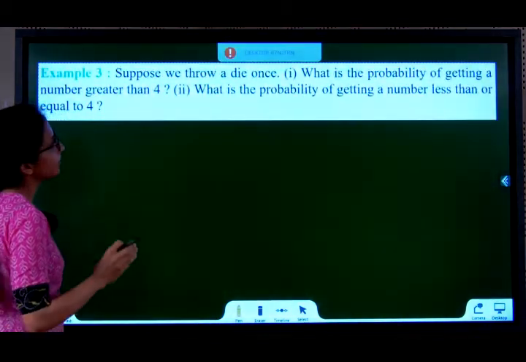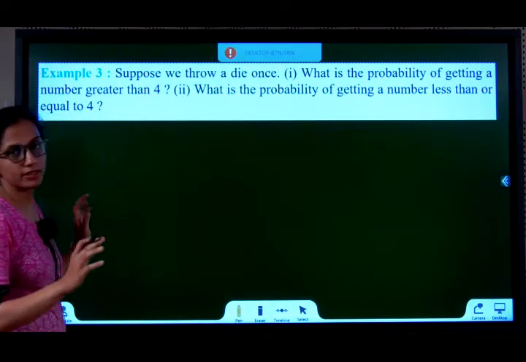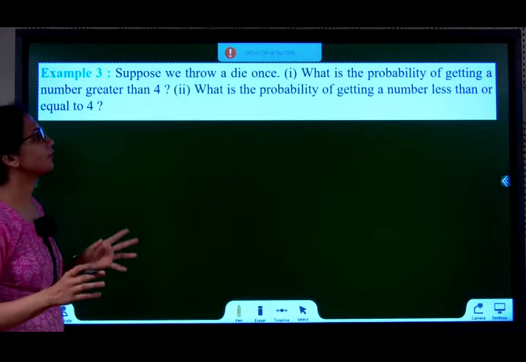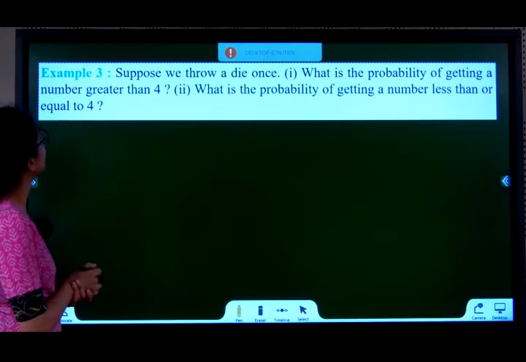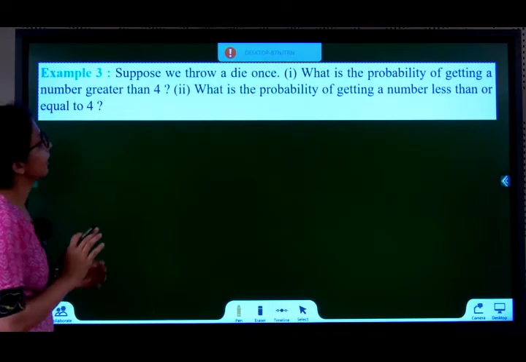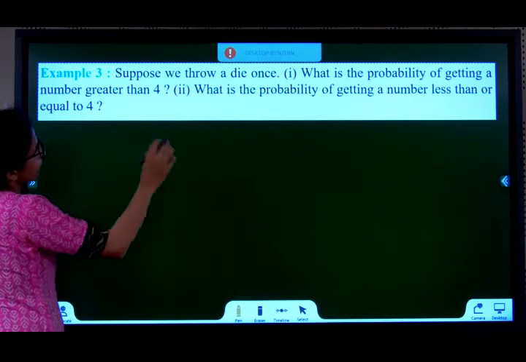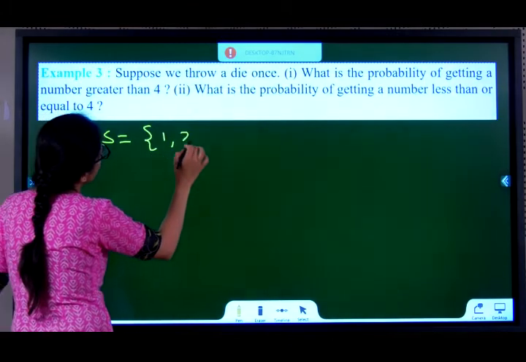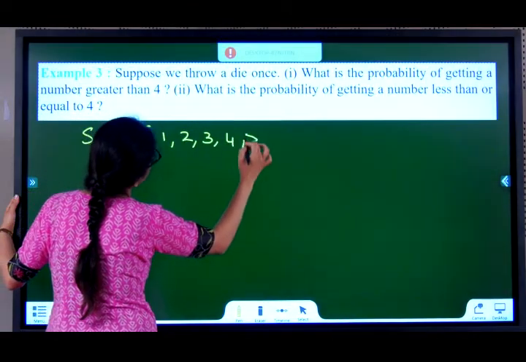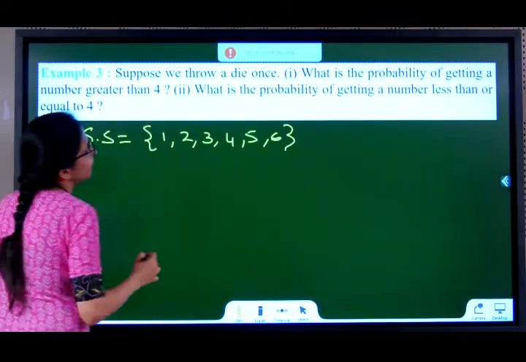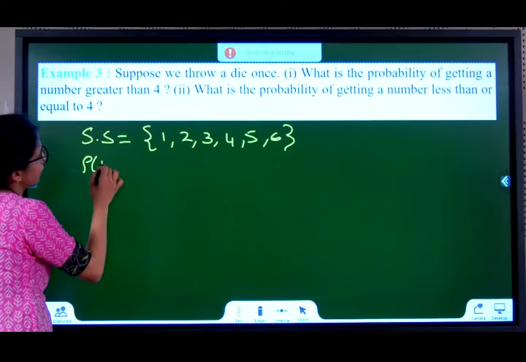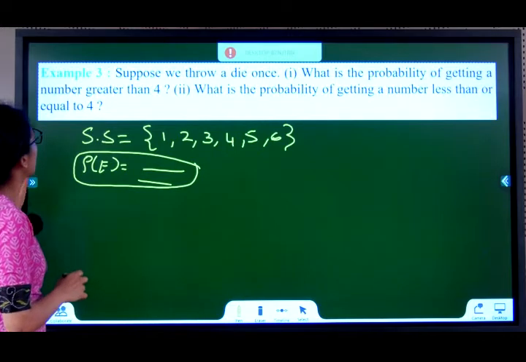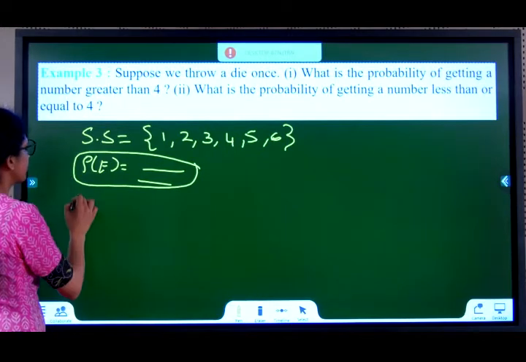Example 3. Suppose we throw a die once. What is the probability of getting a number 4 and what is the probability of getting a number less than or equal to 4? See, suppose we throw a die once. So the sample space is 1, 2, 3, 4, 5, 6. Please write the probability of event formula. Okay. What is the probability of getting a number 4?